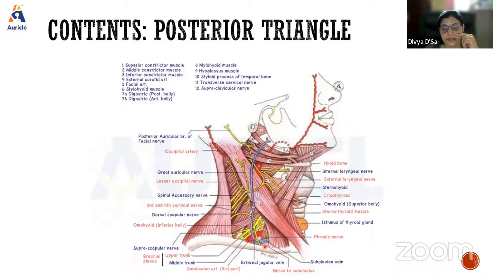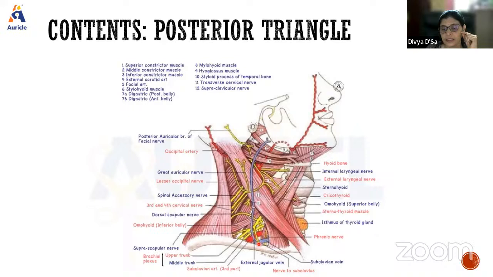So the contents here mainly will be the subclavian artery, the third part of the subclavian artery. The scalenus anterior muscle divides the subclavian artery into three parts. The second part is behind the anterior muscle, whereas the third part is this part, which we see there.